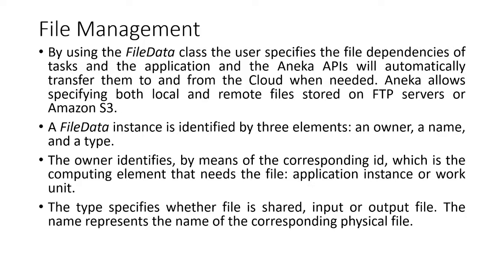A file data instance is identified by three elements: an owner, a name, and a type. The owner identifies, by means of the corresponding ID, the computing element that needs this file, application instance, or work unit. The type specifies whether the file is a shared, input, or output file. The name represents the name of the corresponding physical file.